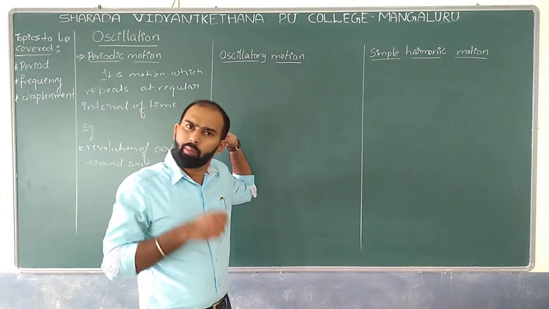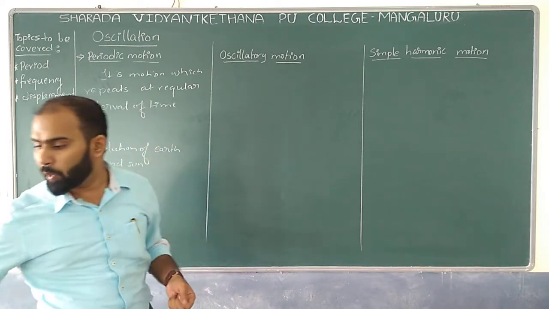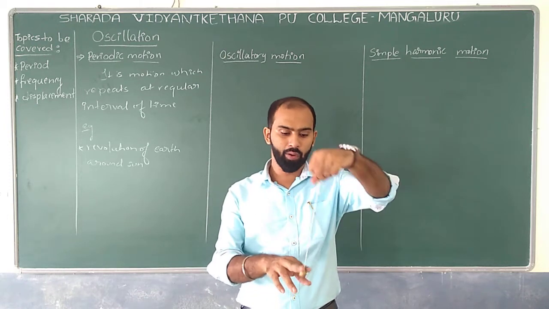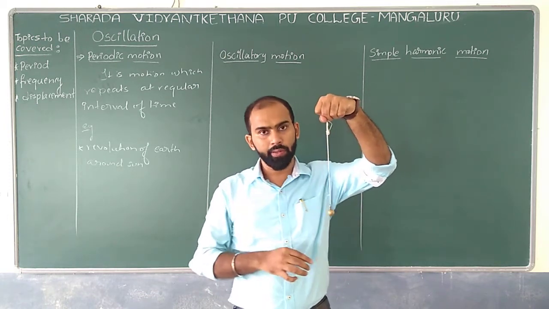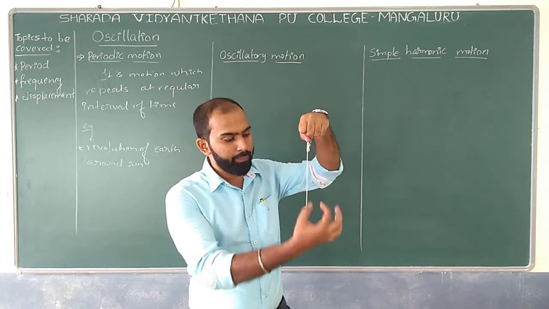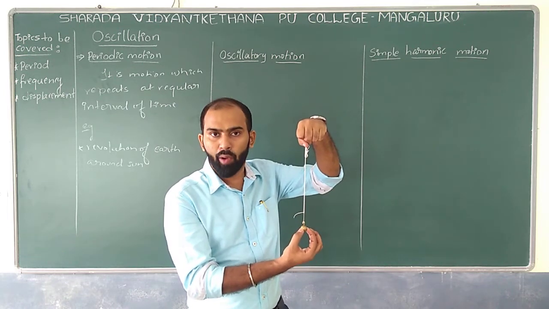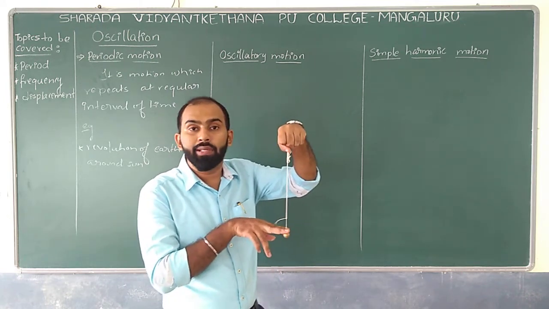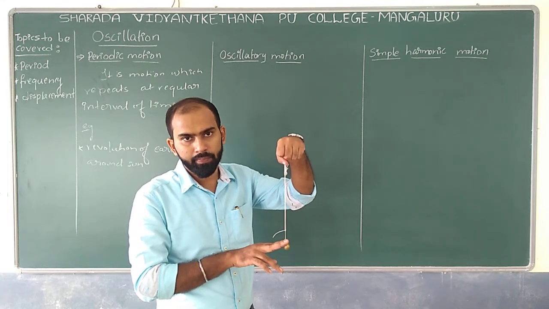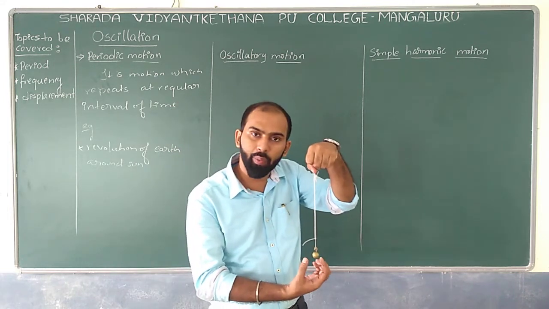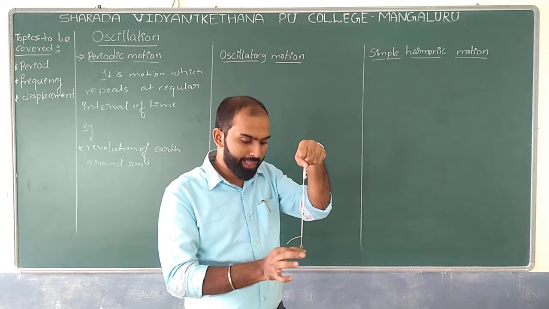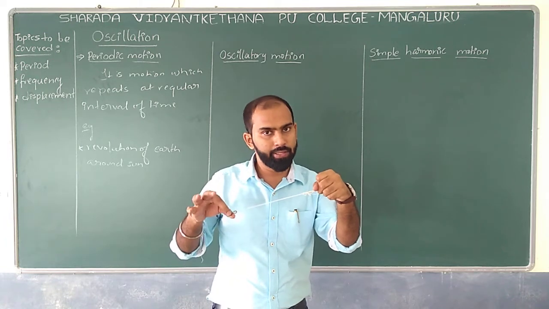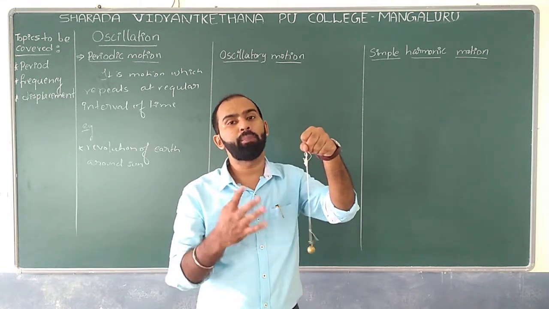Similarly, we can expect one more motion, that is nothing but oscillatory motion. What do you mean by oscillatory motion? I'll take one pendulum. What is there in my hand? I have one bob with a thread. Right now, is there any force acting on this bob? No. Which means your bob is in mean position, which means rest position. This is the point we can call the mean position, and this is a point we can call the extreme position. So which position is this? Extreme, and here we have the mean position.